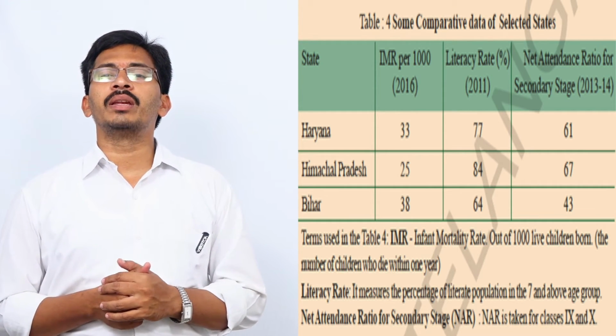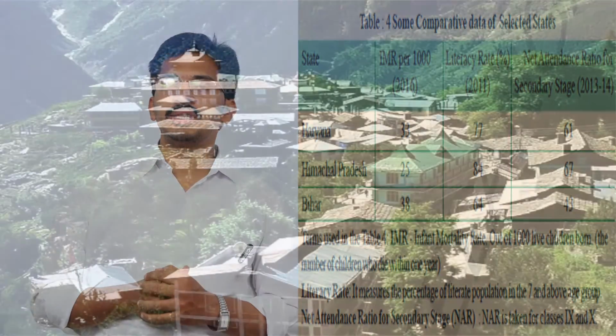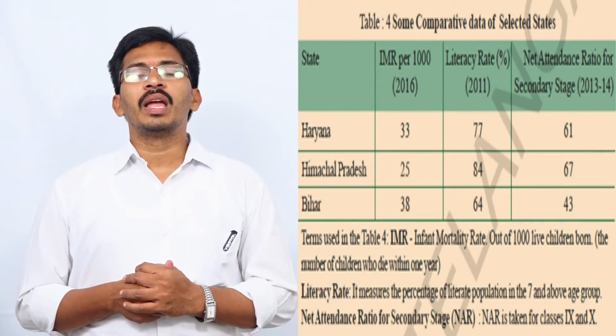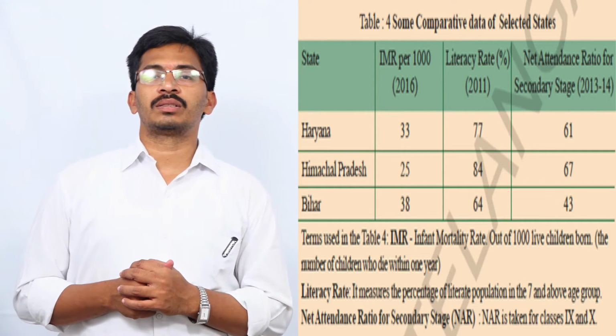How did this happen in Himachal Pradesh? We know that Himachal Pradesh is located in hilly region. Going to different villages will be very difficult. Construction of roads and transport system will be very difficult in those areas. How did they succeed in getting 84% of literacy and better health standards?